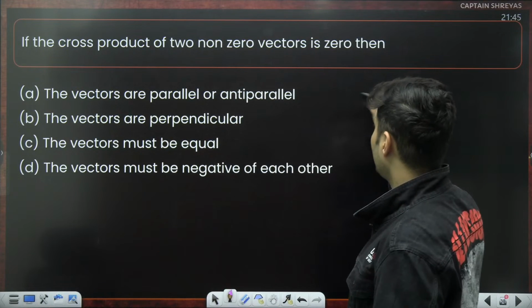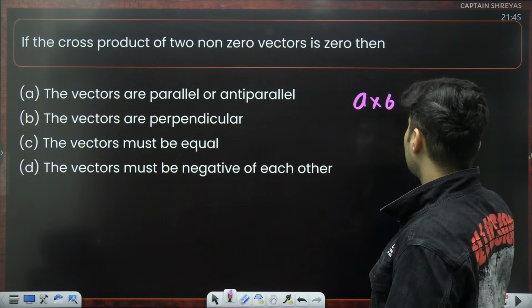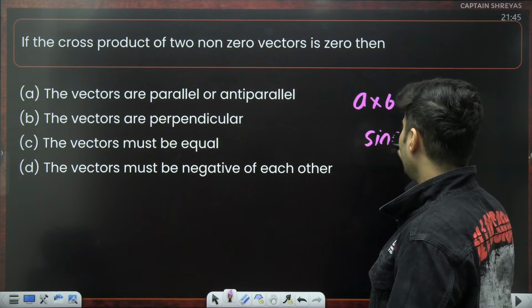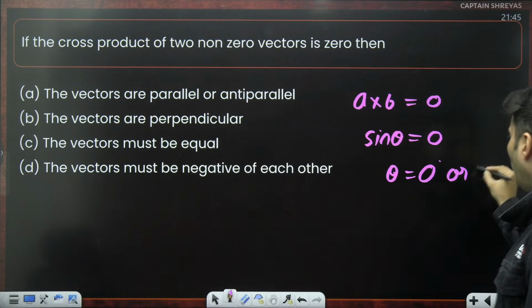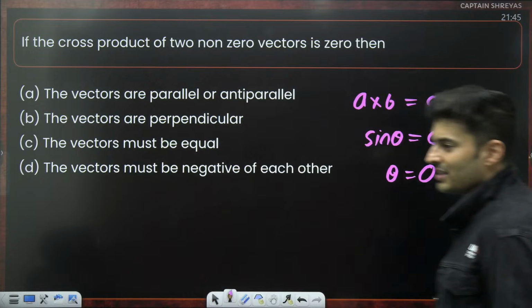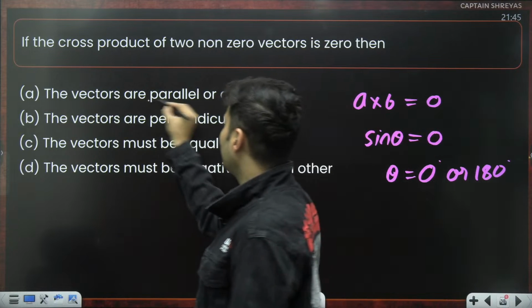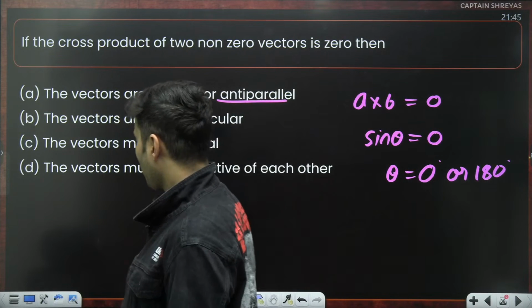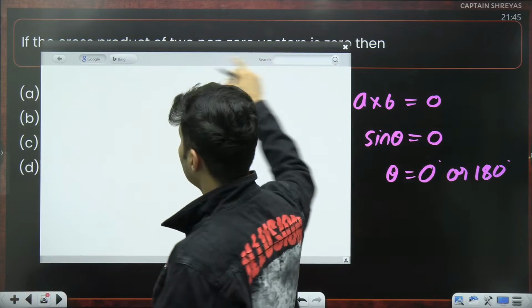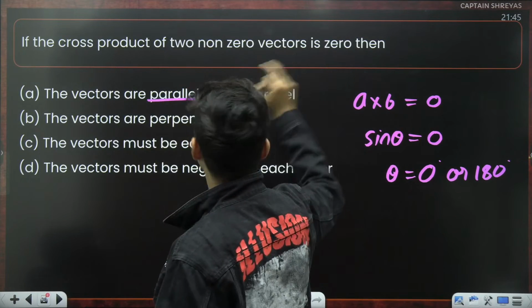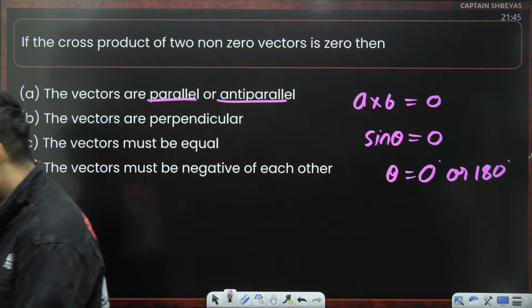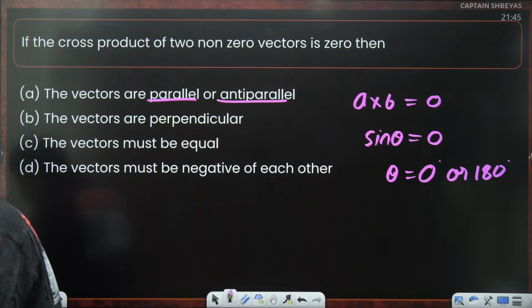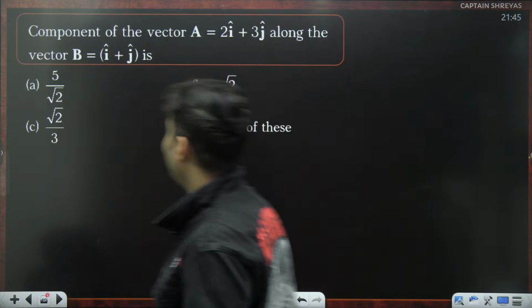Oh, the cross product is 0. That means A cross B is 0. That means sine theta will be 0. That means theta will be 0 or 180. Sine 0 is 0, sine 180 is also 0. So either they are parallel or anti-parallel. So the answer is option A. Correct. Very good. Moving on to the next question.